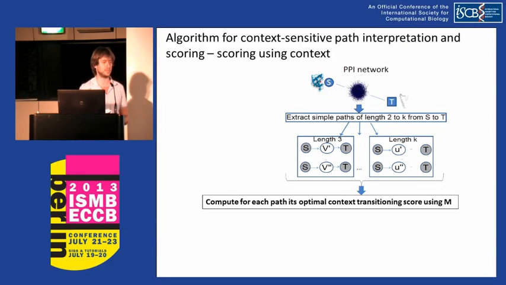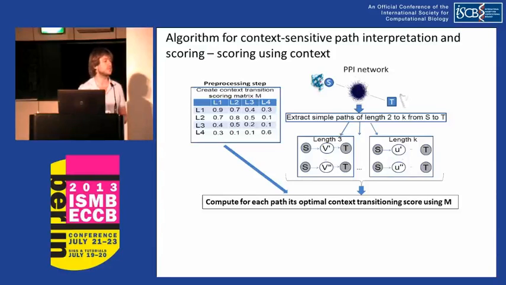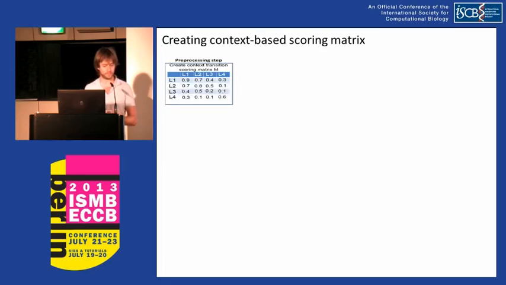Next, our algorithm scores all of these paths based on the optimal context transition scores. But for this, we first need to define context transition scores. We accomplish this by defining the context transition scoring matrix M, which assigns for each 2 labels a score. How do we compute M?